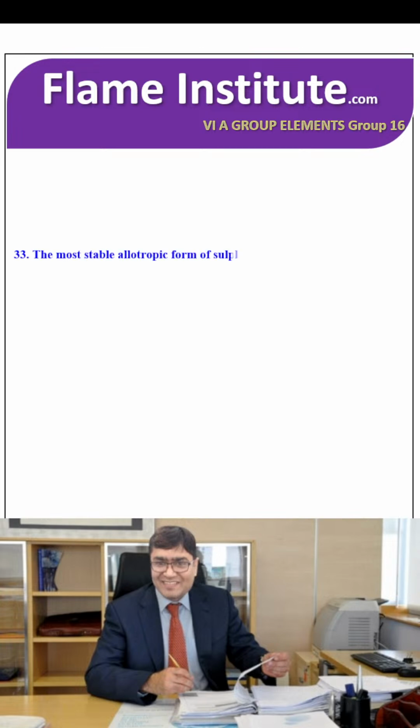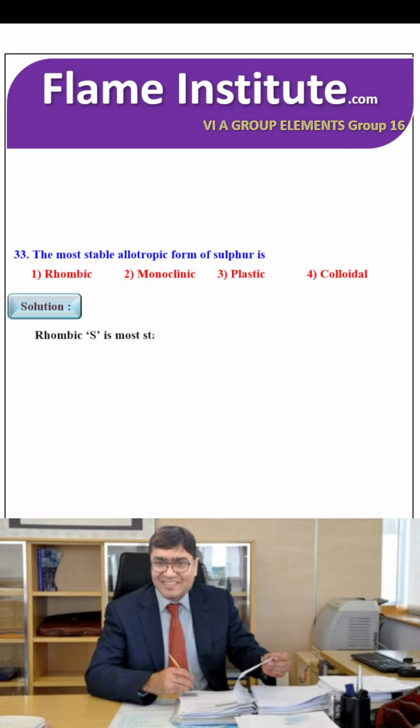The most stable allotropic form of sulfur is rhombic, monoclinic, plastic or colloidal. The right option is rhombic. S8 rhombic is the most stable allotropic form of sulfur. So the first option is the right option.